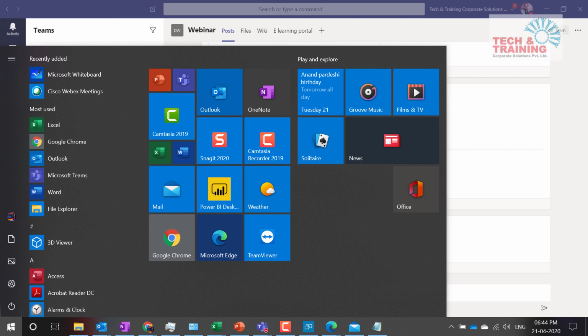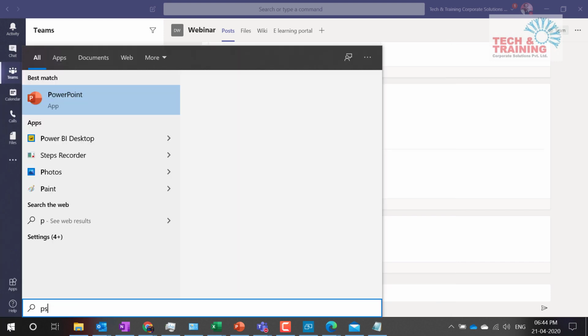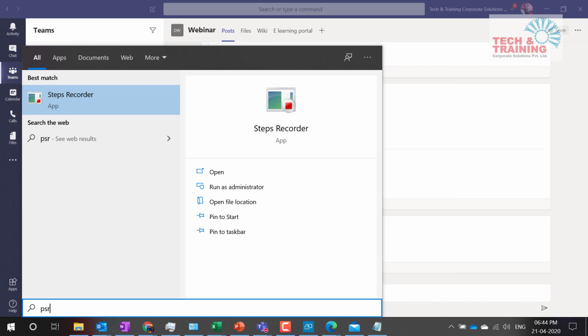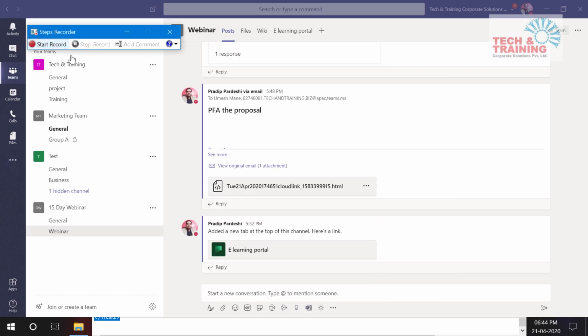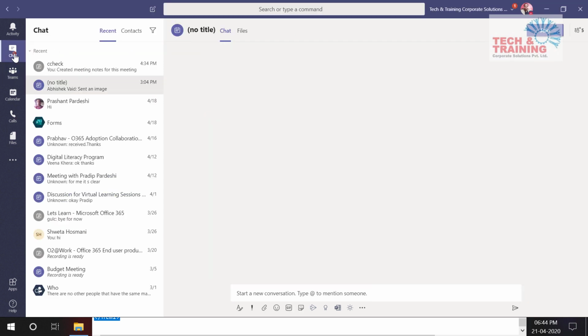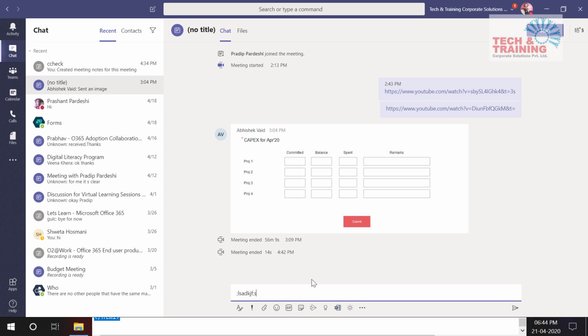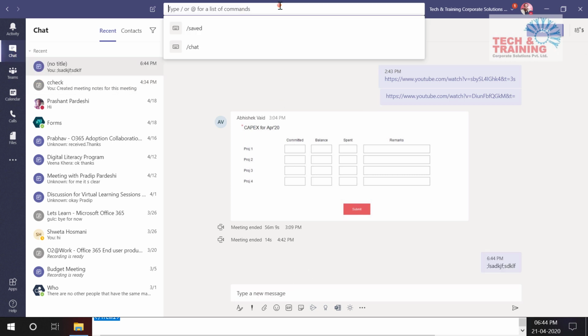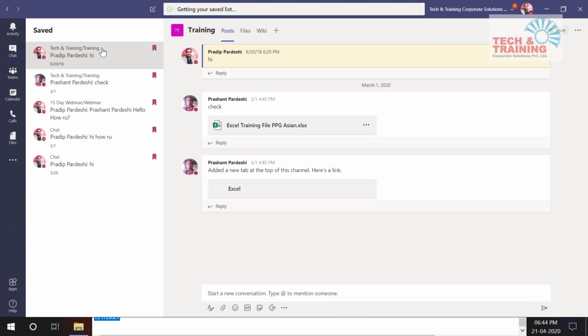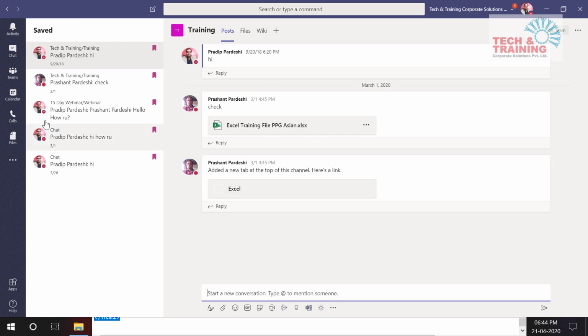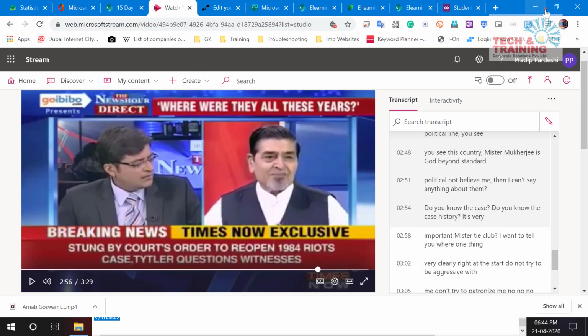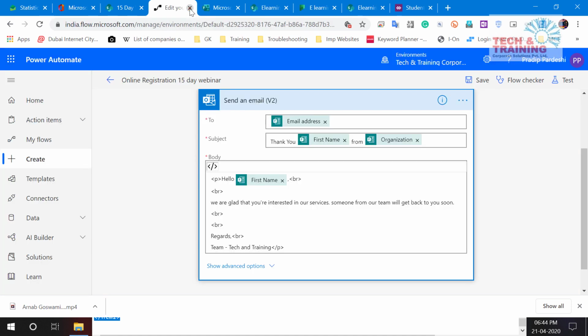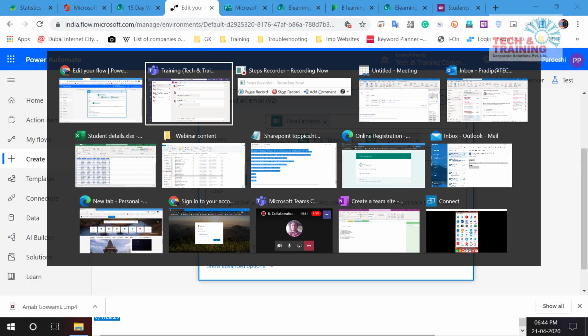So see, I'm going to go to my Windows and type PSR. When I type PSR, this is nothing but Problem Steps Recorder. When I click here, now what I want to do is take screenshots. So I click on chat, type anything here, press enter, then I come here, click on save and check saved. Wherever I'm clicking, do you see that small dot comes on the screen? I minimize this and close this. Okay, now I have used Problem Steps Recorder.